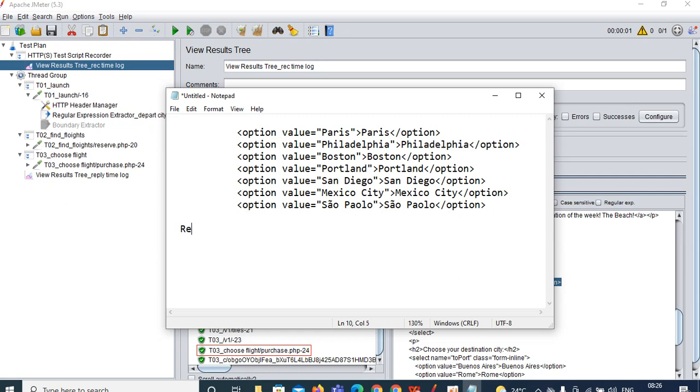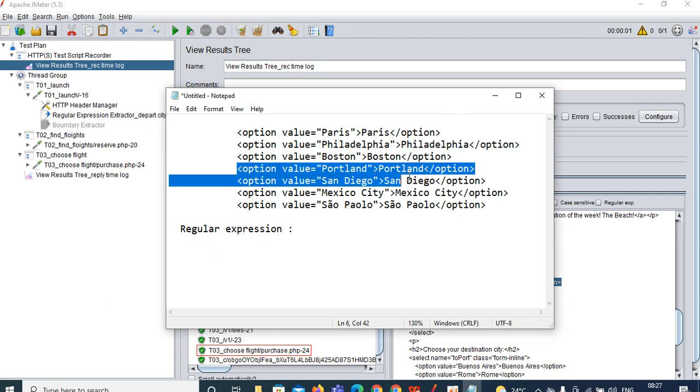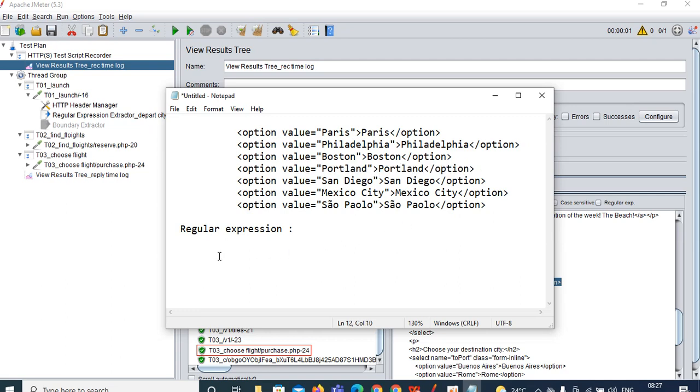So how to write the regular expression? This is very important. In real time, people will use regular expressions only, they do not use boundary extractors and all. So let us assume I want to capture this Portland. Let me copy this entire line and paste it over here. Which one do you need to capture? You need to capture the Portland which is in double quotes.